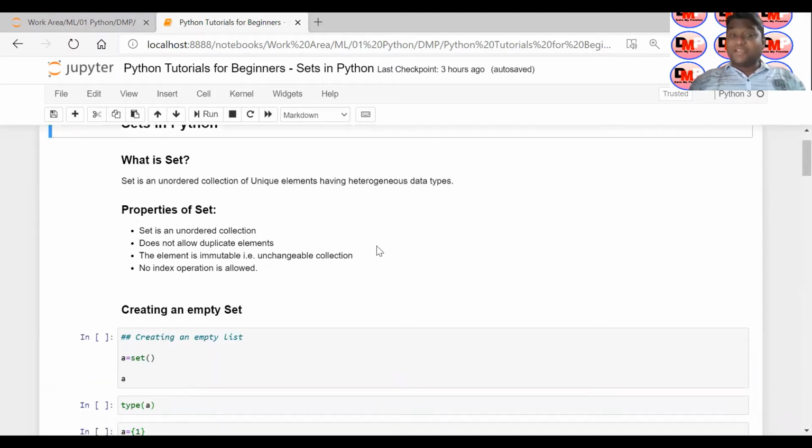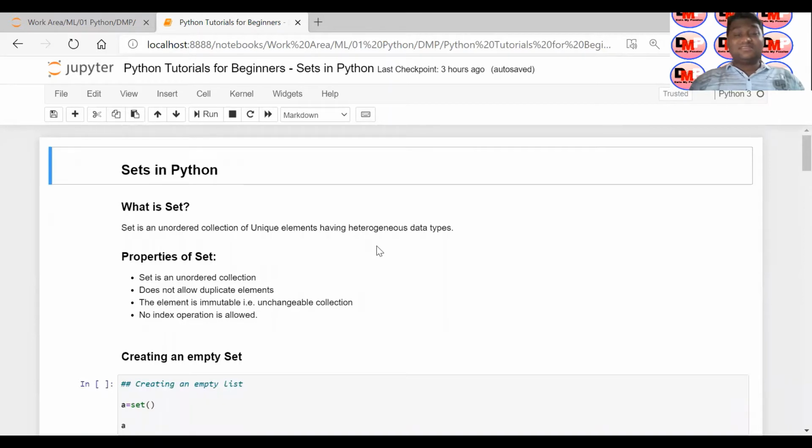So let's see the properties of a set first of all. These are all properties which I have already specified in my definition. A set is an unordered collection. It does not allow duplicate elements. The elements are immutable, that is you cannot change them, and no index operation is allowed. As I have already mentioned, the set does not preserve your order. So if the order in which you have defined your elements is not preserved, you cannot do indexing, because indexing requires a fixed position. And since the position is not fixed, you cannot have an index operation. So these are the 4 properties I would say for a set.